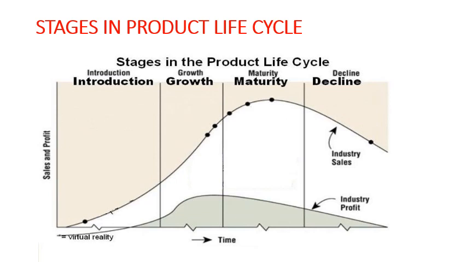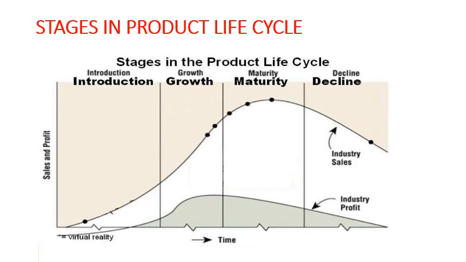So basically, if you look at the stages in the product life cycle, it is a graph which shows time on the x-axis and sales and profit on the y-axis. So it's a graph of sales and profit versus time. With respect to time, how exactly the sales and profit will grow, or how they will reduce. That is what is shown in this particular graph.